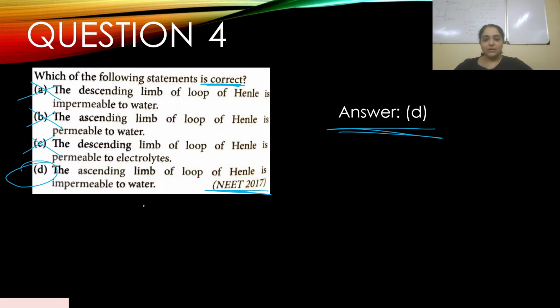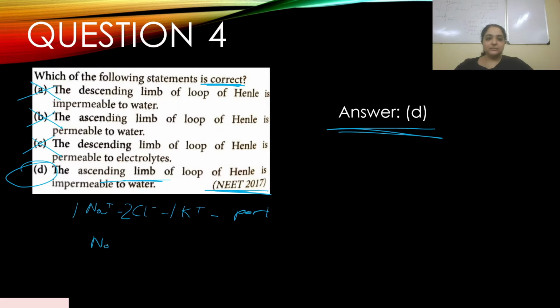There are two ways by which the ascending limb of loop of Henle reabsorbs electrolytes. There are two types of transporters present. There is a sodium chloride potassium transporter, I believe sodium 1, potassium 1, chloride 2.